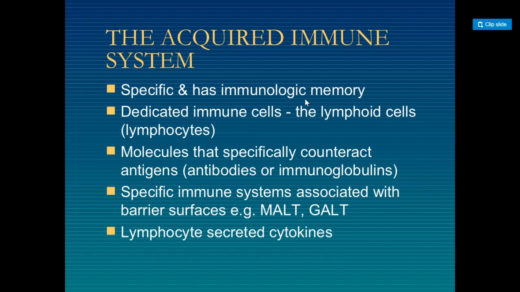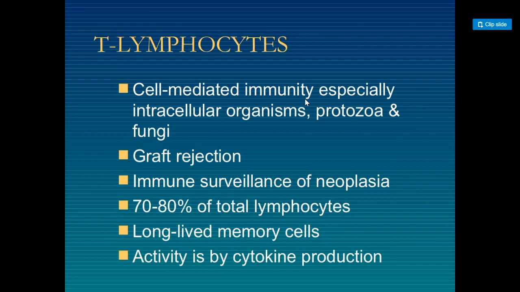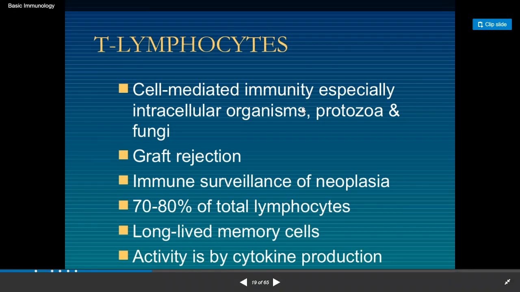So these are the dedicated immune cells: lymphoid cells and molecules that specifically counteract antigens. A specific immune system is associated with barrier surfaces like MALT and gut. Lymphocytes secrete cytokines, and cytokines further activate different types of cells to kill the same type of antigen, which is a failure of the innate immune system.